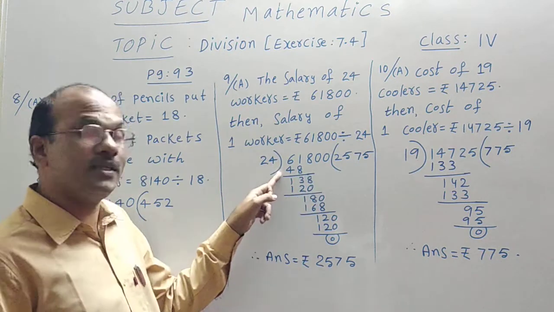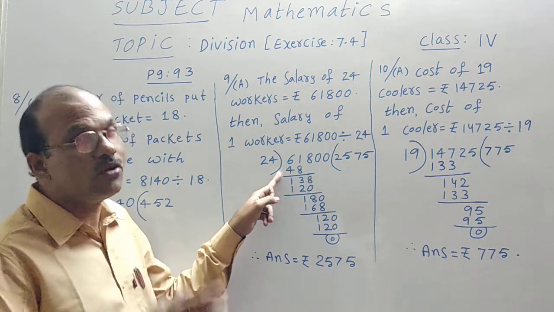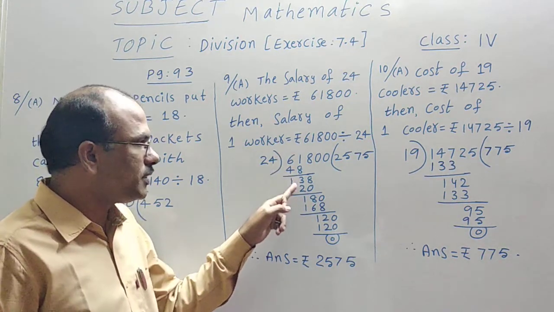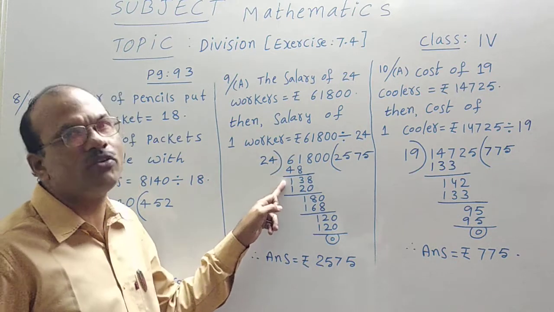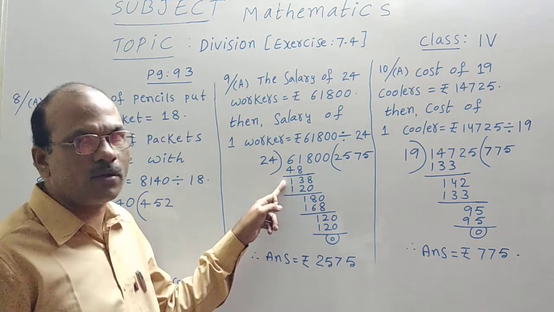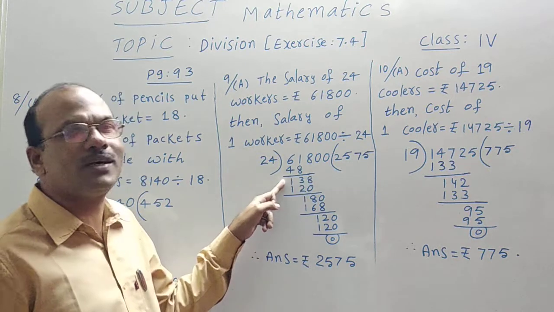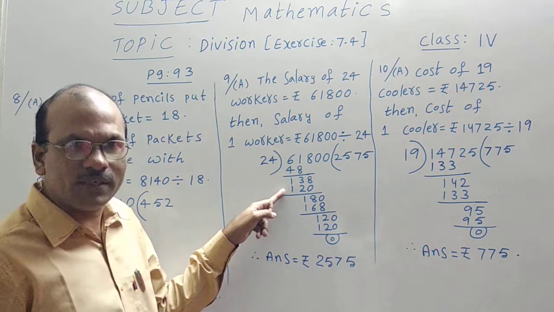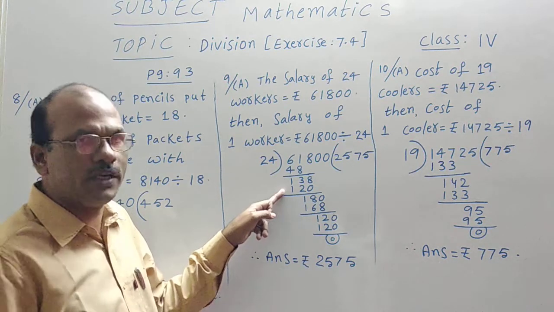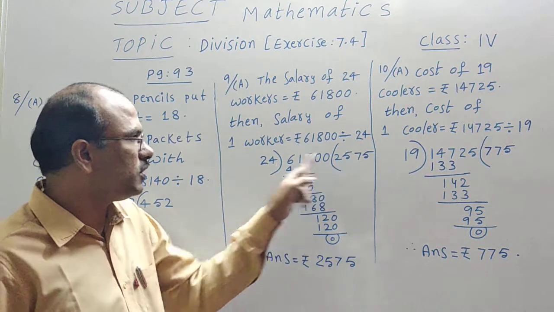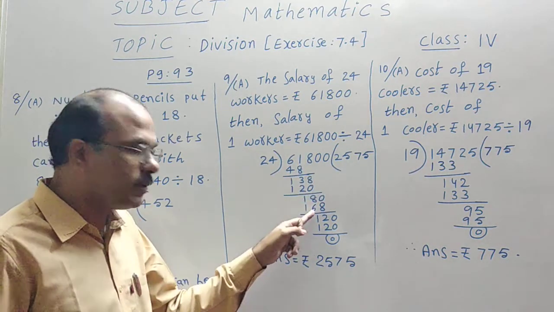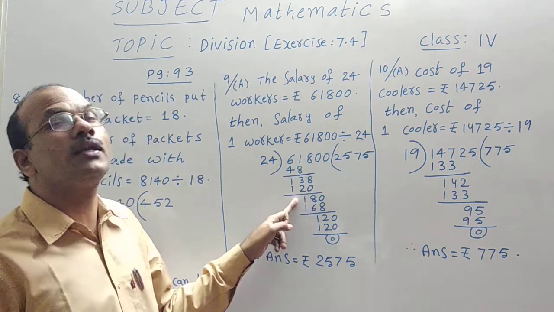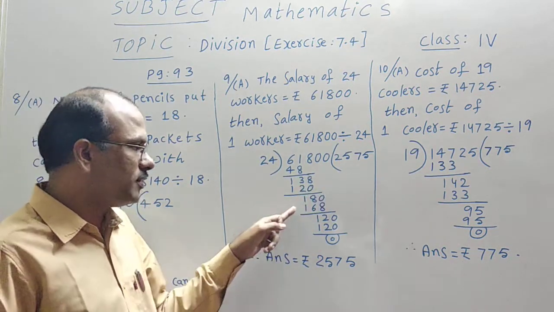24 2s are 48. If I take 3 times, that is more value than 61. Okay. Then 11 minus 8, 3. 5 minus 4, 1. With borrowing, subtraction is completed. Then 8 is dropped, 138. 24 5s are 120. 8 minus 0, 8. 3 minus 2, 1. Then 0 dropped, 180. 24 7s, 168.